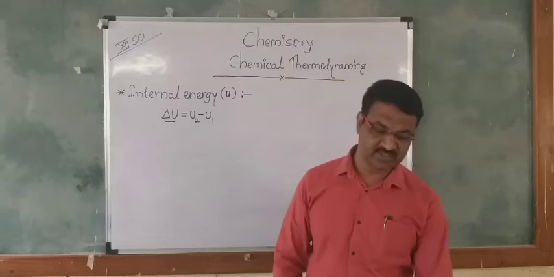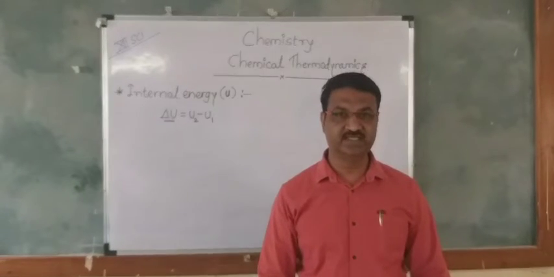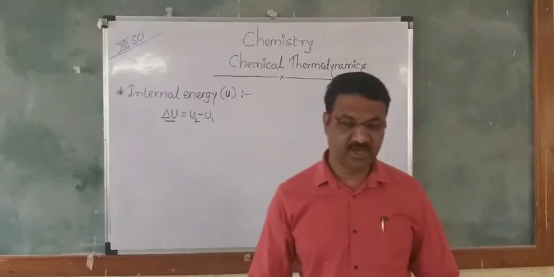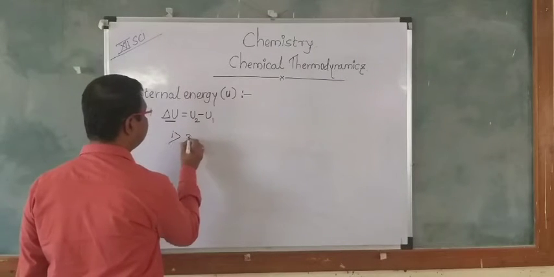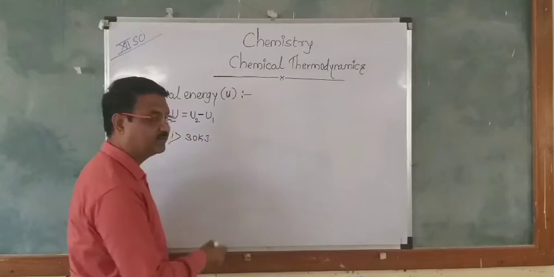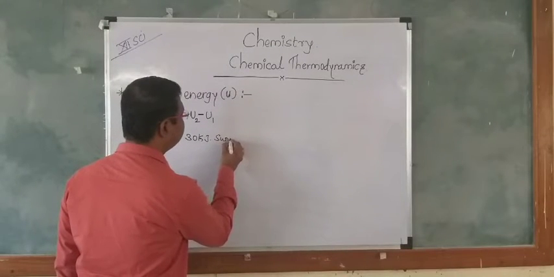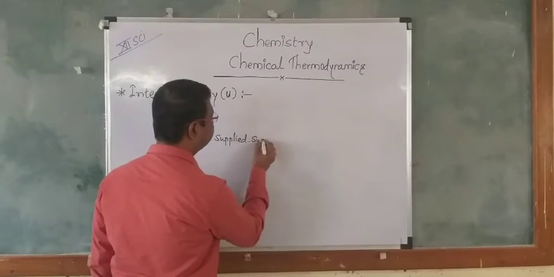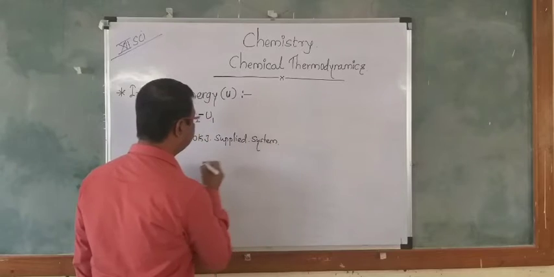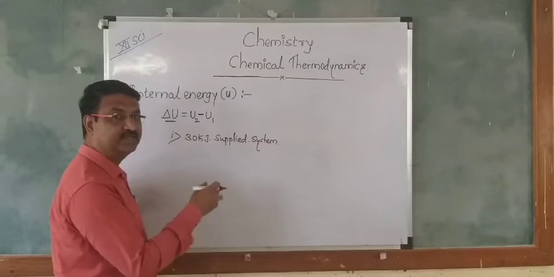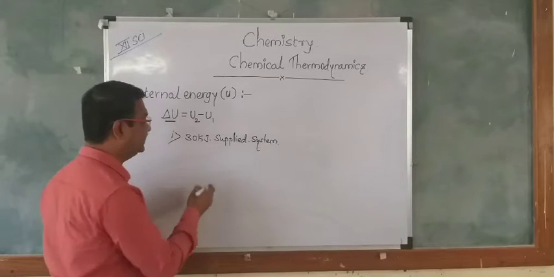The first example: 30 kJ of heat is supplied to the system. When we supply 30 kJ of heat to the system, the internal energy of the system increases.